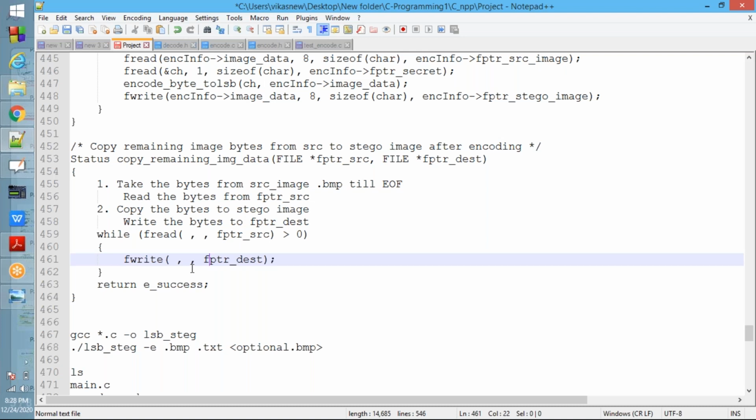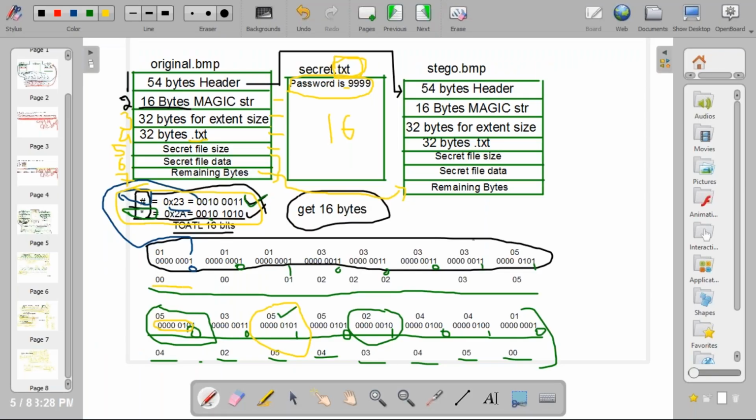Once you copy the header, please check the header of both original.bmp and stego.bmp. If both are same, next you continue for the magic string. Again, after 54 bytes, 55 to 70, what are the 16 bytes in the stego.bmp? Check whether the LSBs are changing correctly or not. These are the original 8 bytes, and these are the stego values.